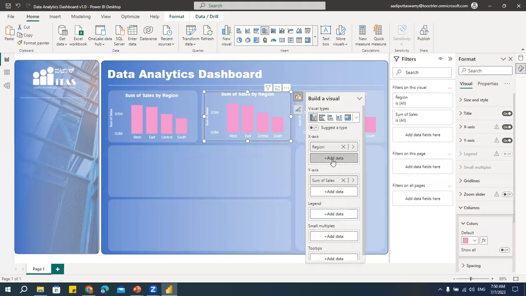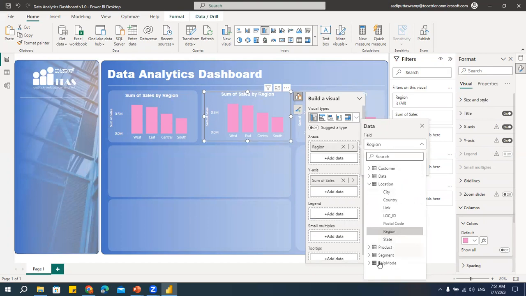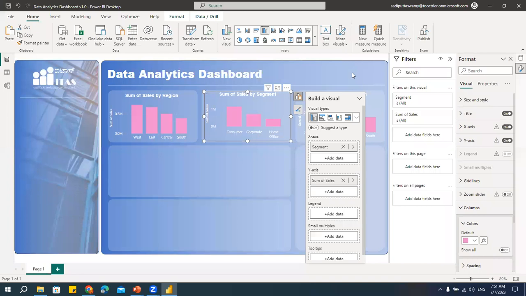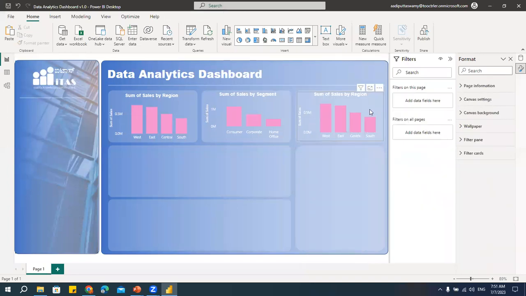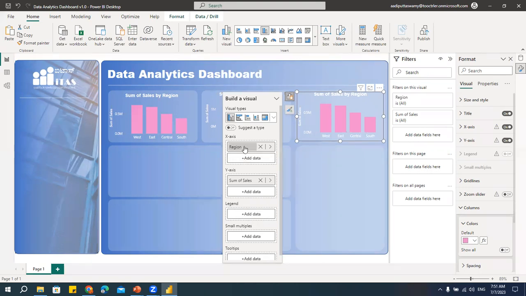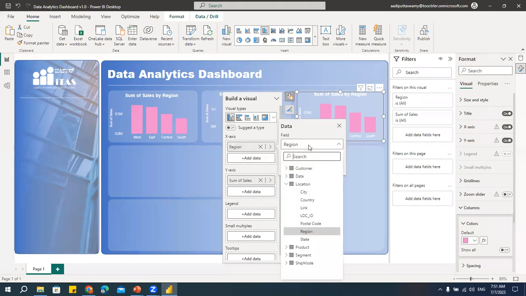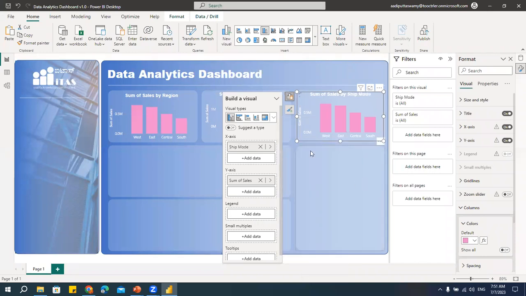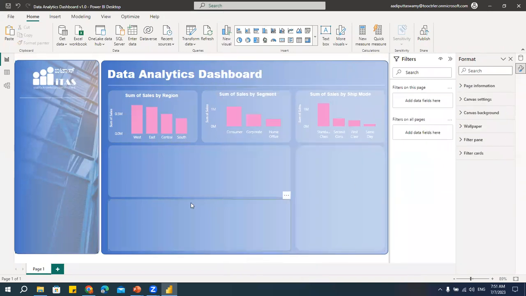Let's say instead of region, I will select segment. Now I'll select here and change this to ship mode. Okay, done. Now you see the title.